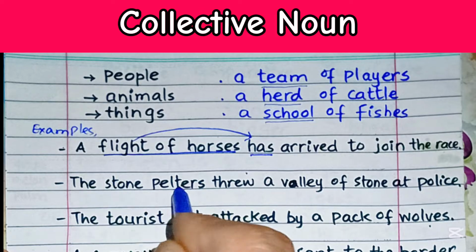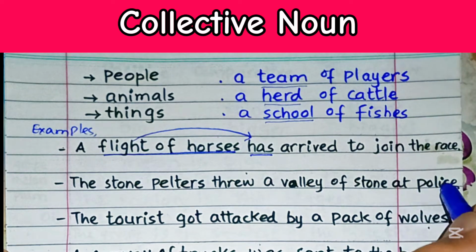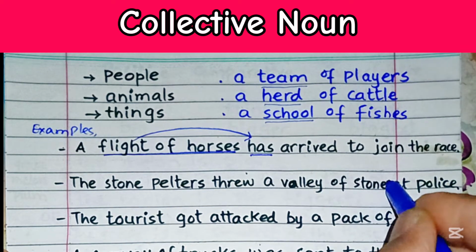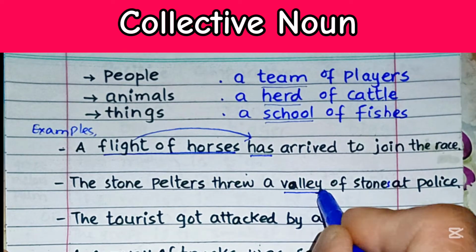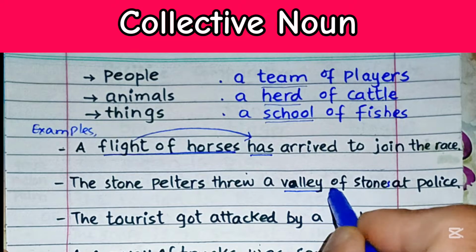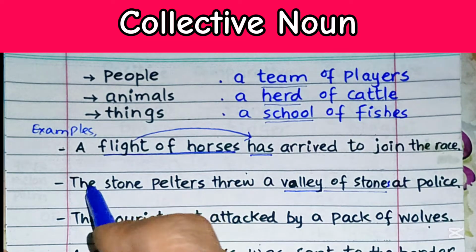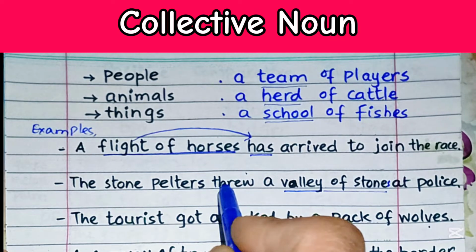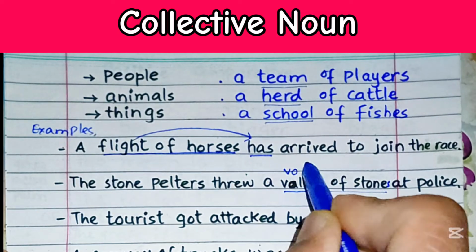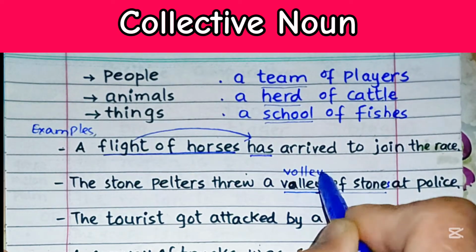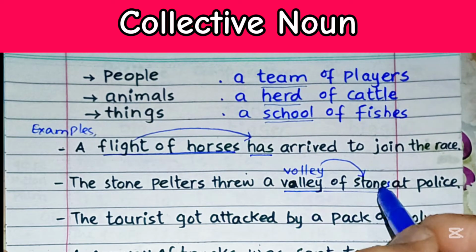Same goes for this. The stone pelters threw a volley of stones at police. So it should be stones over here. A volley of stones. So this word volley refers to a collective noun, and this is special for stones. So the stone pelters threw what? A volley of stones. This word volley is meant for stones. So a volley of stones at police.